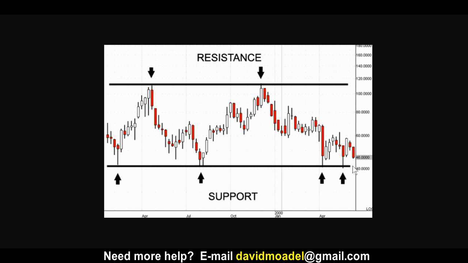All right. Now, it's really not like a hardwood floorboard, because it could come down and crash below it at any time. So there are no guarantees here that support or resistance will work. To me, at least in my opinion, the more times it comes down to that line, psychologically at least, the more confident I am that if it comes down to that same level again, it'll probably bounce off of it.